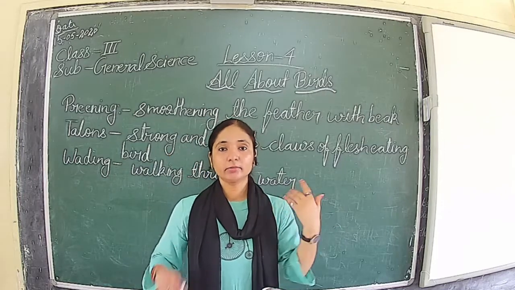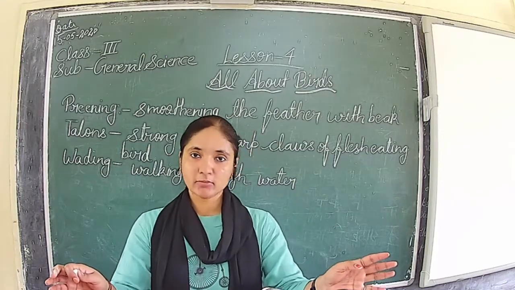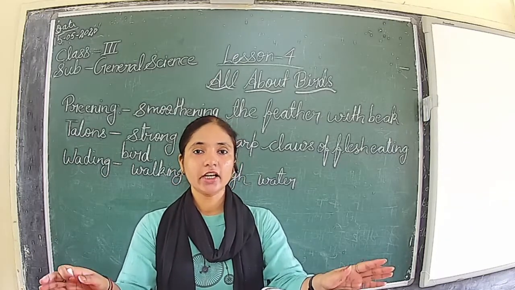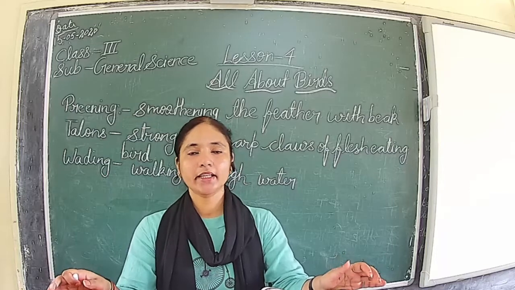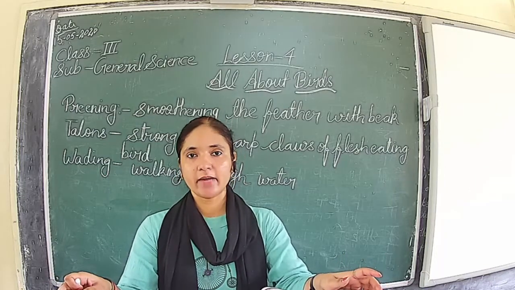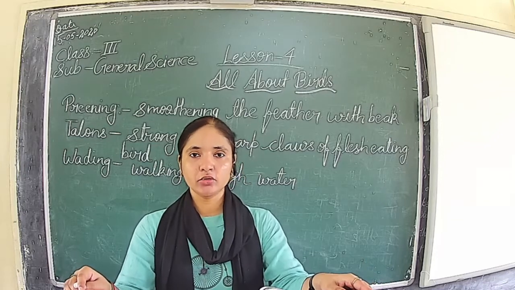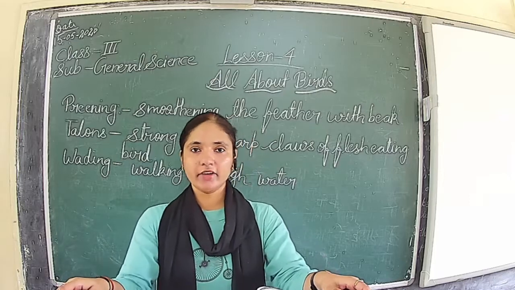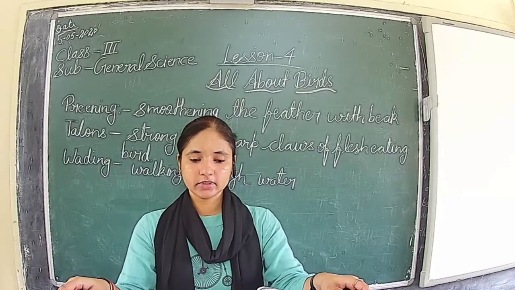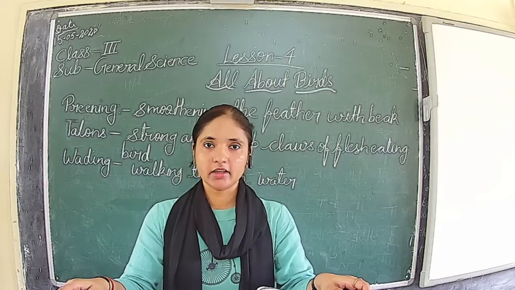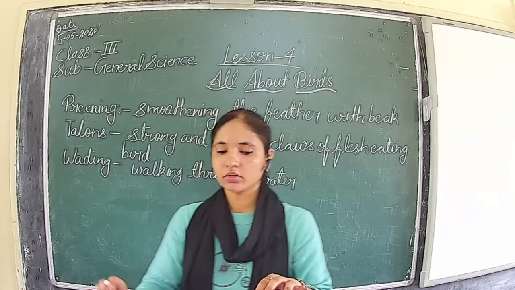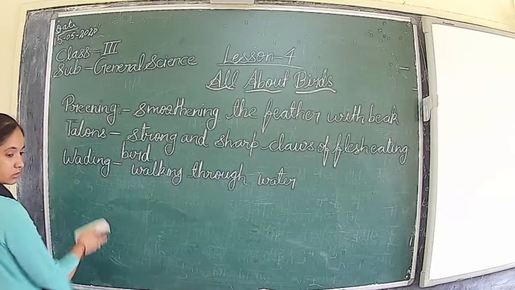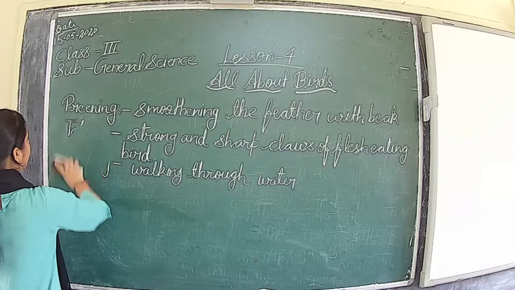Then we learned about nesting material, the kinds of birds, and the method and materials they use to make their nest beautiful and comfortable. Then let's start the exercise or the worksheet.